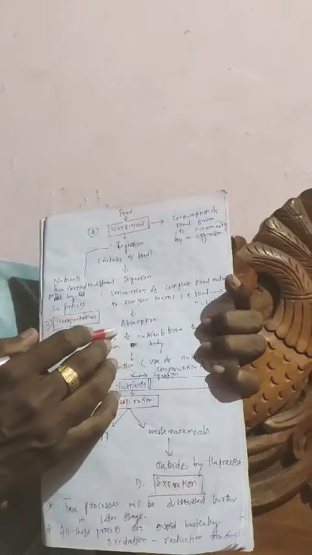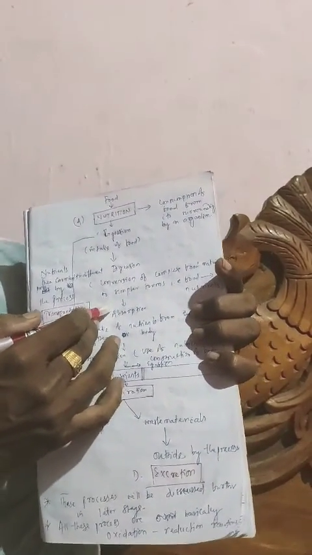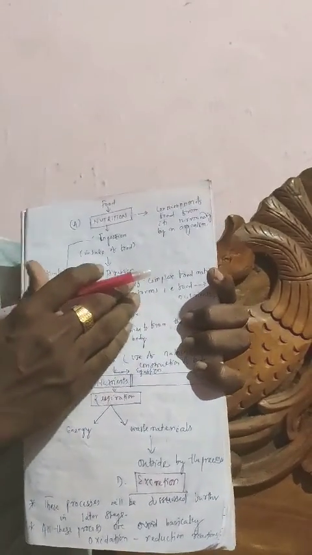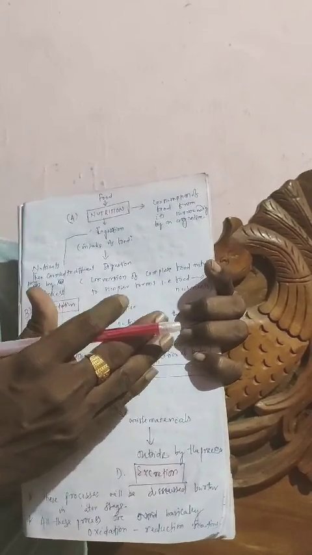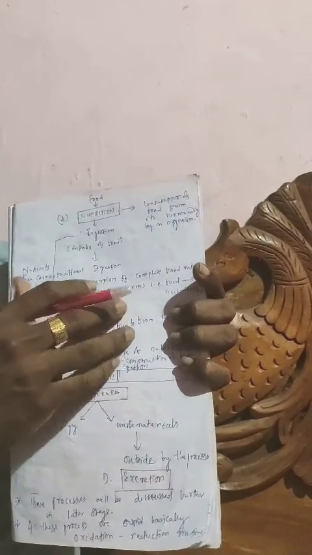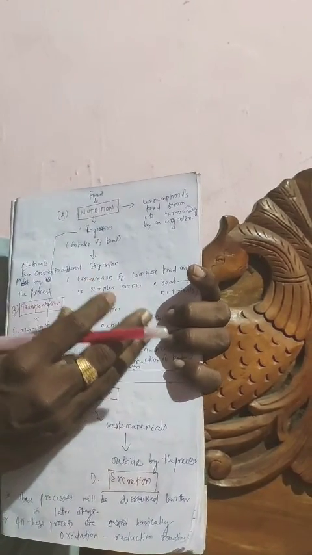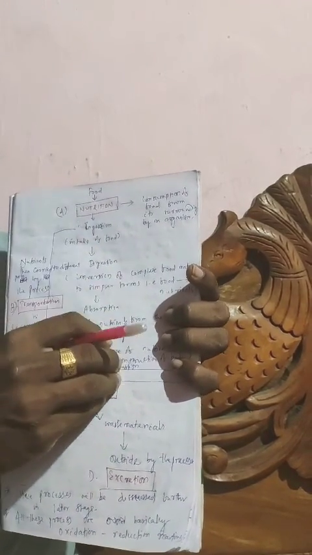Okay, now in the process of absorption, these nutrients come into the bloodstream. Now this is the function of blood. These substances, or simpler forms of food, that is nutrients, will travel to different parts of our body through the bloodstream as per the requirement of the different organs and tissues of the body. Now these things will be used up by the organs and tissues on the basis of their requirement. So this process is called assimilation.